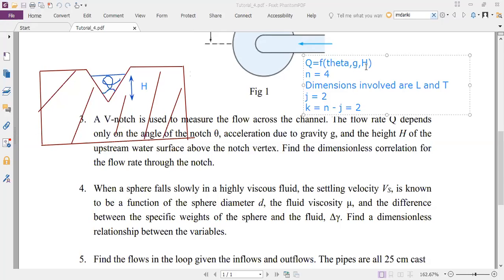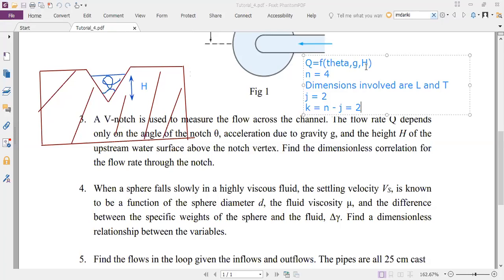Yes, somebody had a question. This is Aditya. Sir, we can also take theta and g, no? Because g will contain all the dimensions that are involved. Sure. What I would strongly suggest is that somebody actually does this problem, and then once you do it, you will understand what will happen when you take theta and g. You can take theta and g, sure, no problem. Go ahead and take theta and g. You will see what happens.